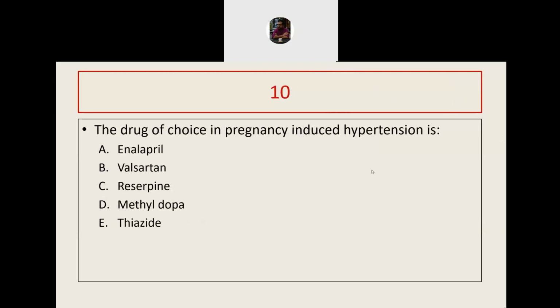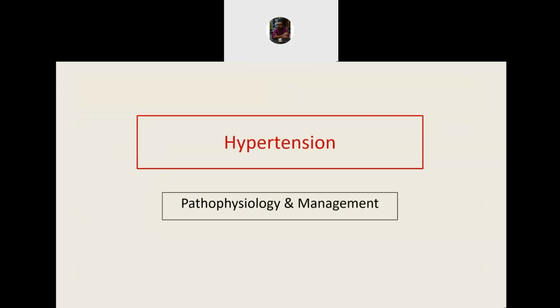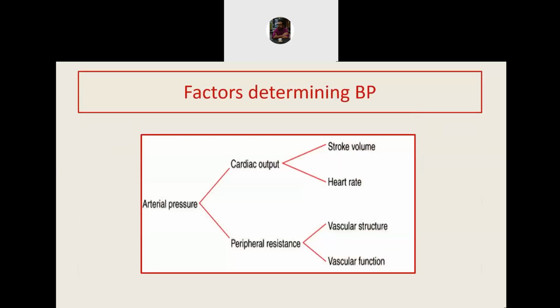And finally, what is the drug of choice in pregnancy-induced hypertension? Okay, so with these preliminary questions, we'll now enter the discussion of hypertension.